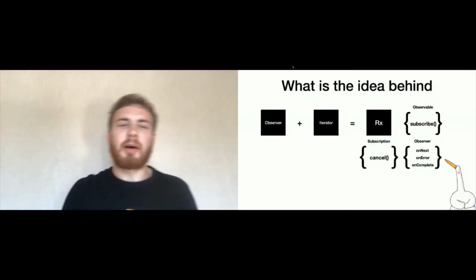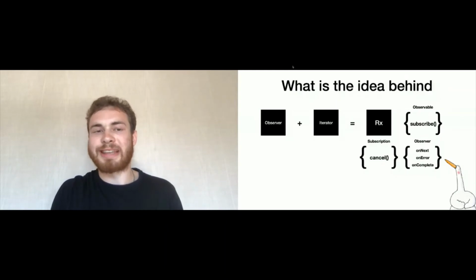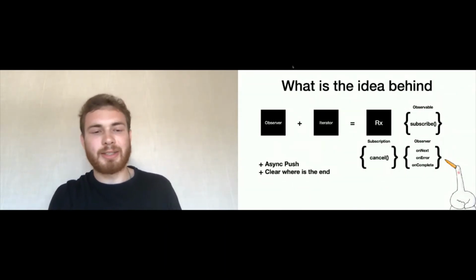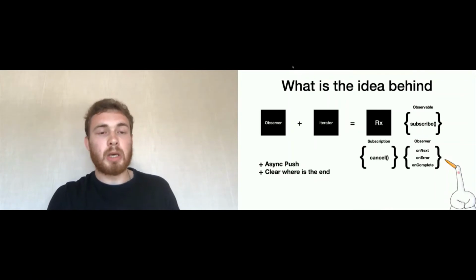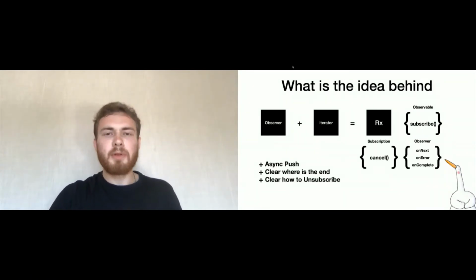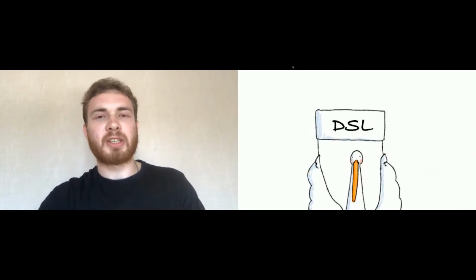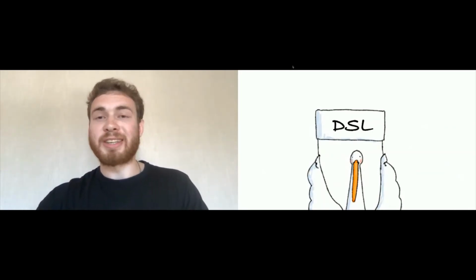So if we're going to summarize, we got asynchronous data pushing with that technique. By applying the iterator pattern, we got the ability to observe the end of the stream, whether it's error or complete. And we got an option to unsubscribe from the stream. It's awesome. Even more, this created a really cool DSL. Along with just these three interfaces, reactive extensions provide us with a really cool DSL.